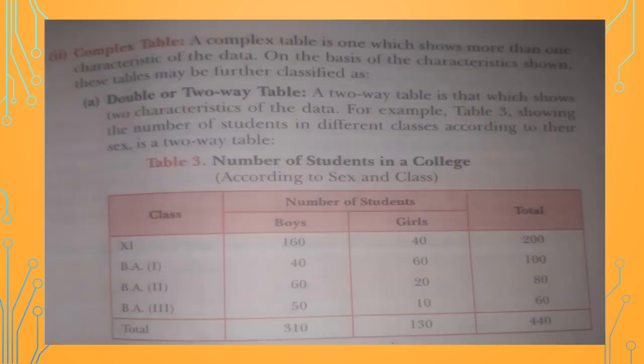Next is the complex table, where more than one feature of data is to be shown. It can be a double way table or two way table, like here it is shown in the example, class wise as well as the number of students according to boys and girls. So two types of information are given. First is class and second is male and female.